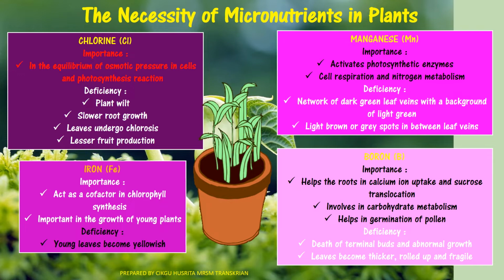boron. Okay, so the boron is to help the root in calcium ion uptake and sucrose translocation. It is also involved in carbohydrate metabolism and also helps in germination of pollen. So deficiency of the boron will make the plant die at the terminal bud and have abnormal growth. And then the leaf also becomes thicker, rolls up and fragile. Okay, these are the 4 micronutrients.